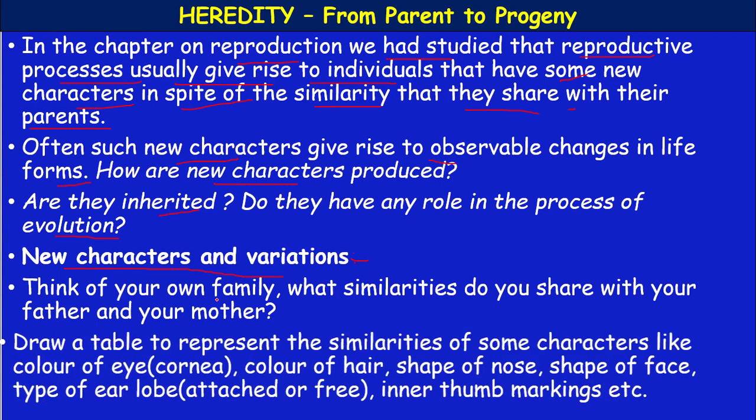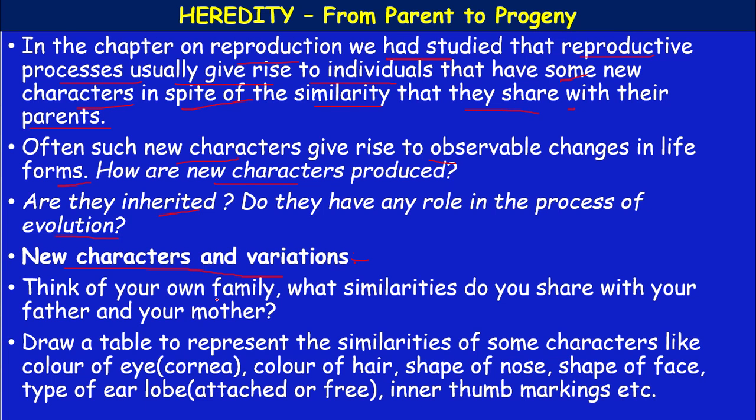Okay. Draw a table to represent the similarities of some characters like color of the eye, color of the hair, shape of the nose, shape of the face, type of earlobe, attached or free, and inner thumb markings. You draw a table representing the similarities of some characters, comparing you and your parents.